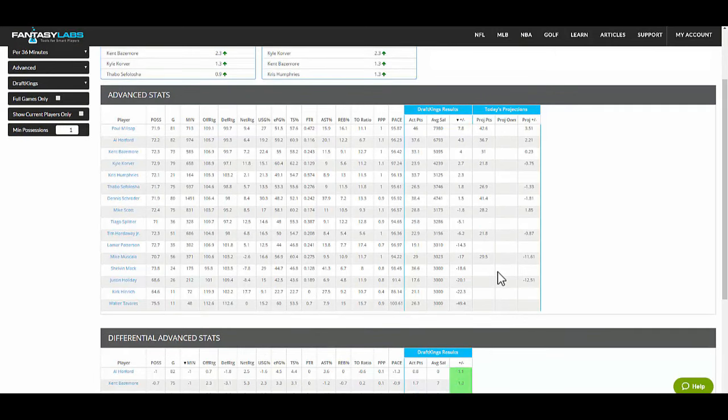You can also see today's projections. This is solely, again, for pro users, so this is blurred out for free users, but you'll be able to see our projected points, the projected plus minus, and then once we have this in here, the projected ownership as well.